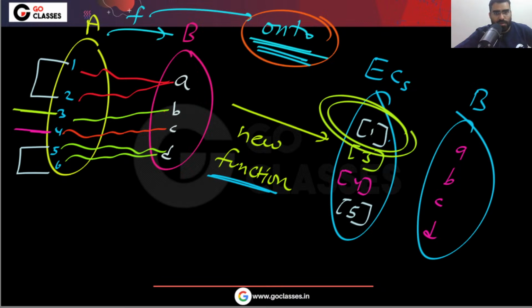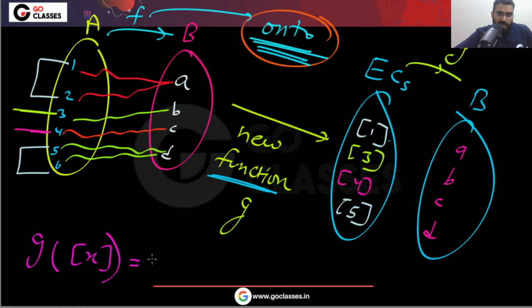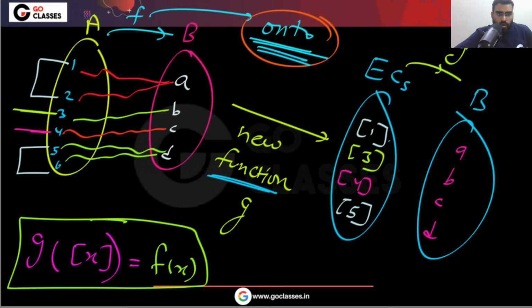In F, you are defining a new function G. But in this new function, we are saying that any equivalence class will be related to that person whom X is related to in F. So what is happening here?